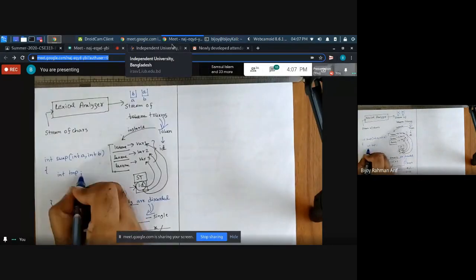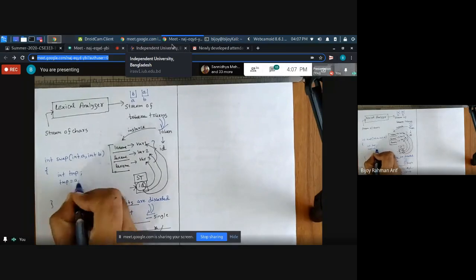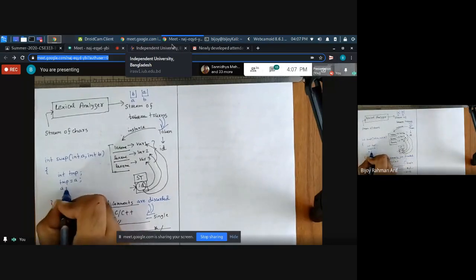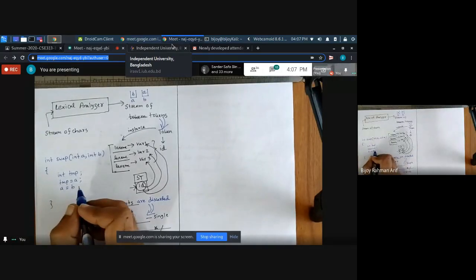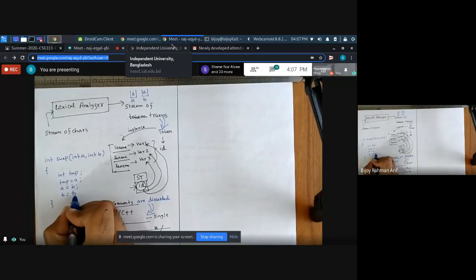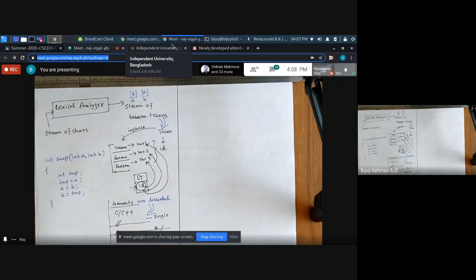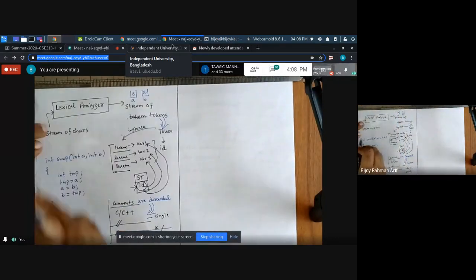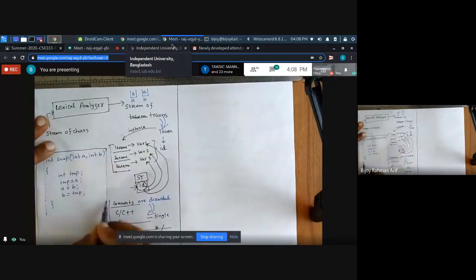So I have taken a temporary variable. I store A in the temporary variable. Then I replace B with A. Then finally, I put the temporary value in B. How this code works is not necessary. What happens? What is this? You have written this file. What is this? What is this now?